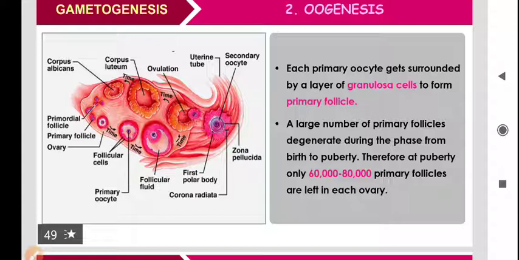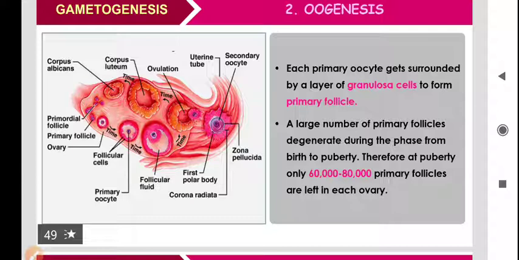The primary oocyte develops a membranous structure. It is known as the primary follicle. Again, listen to it clearly. The primary oocyte gets surrounded by a layer of cells. These cells are known as granulosa cells. So the primary oocyte gets converted into the primary follicle.